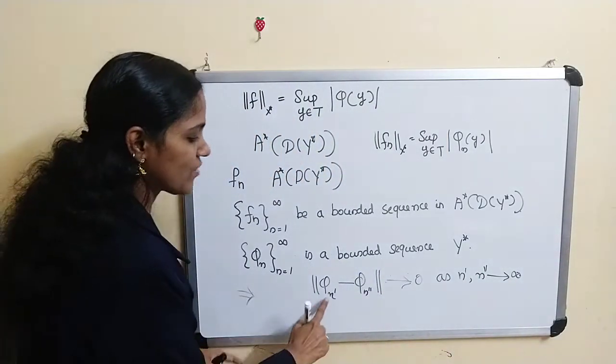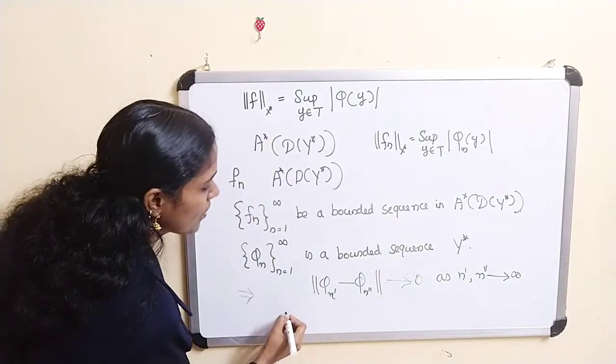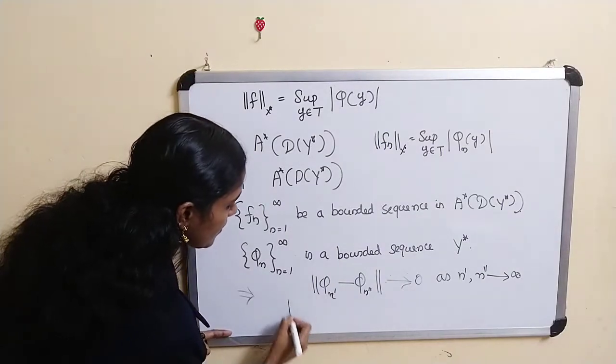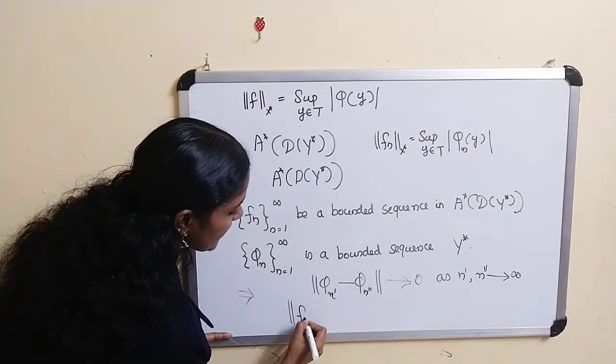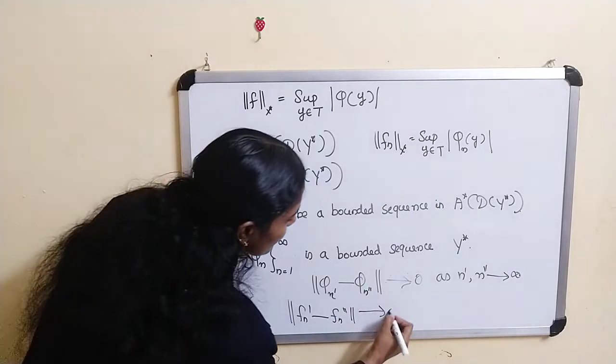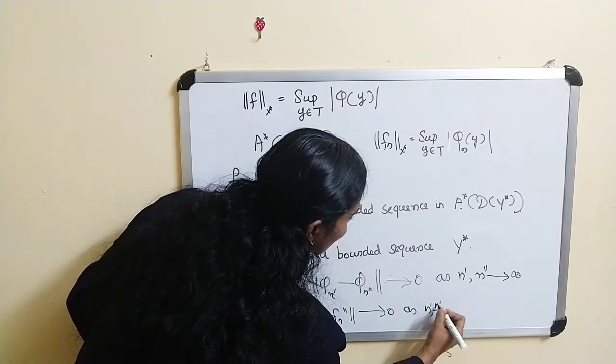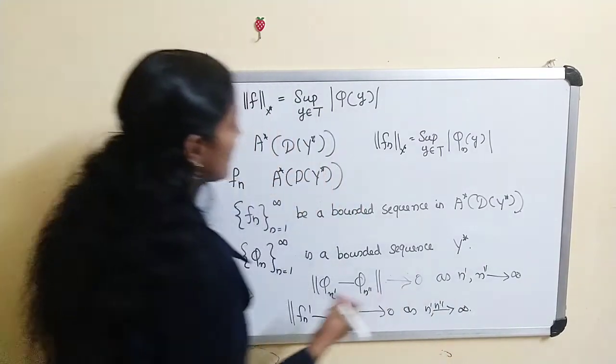So corresponding to this phi_n dash we get an F_n dash. Therefore, modulus of F_n dash minus F_n double dash tends to 0 as n dash, n double dash tend to infinity.